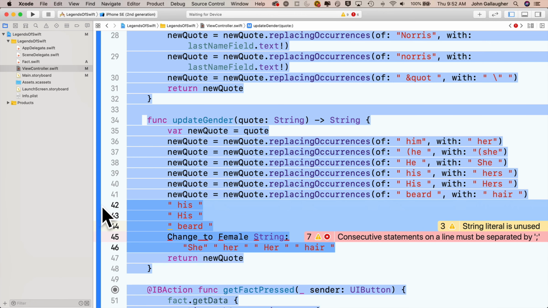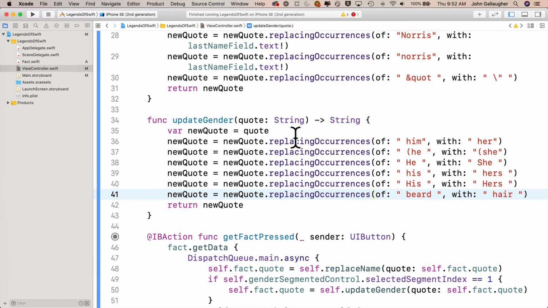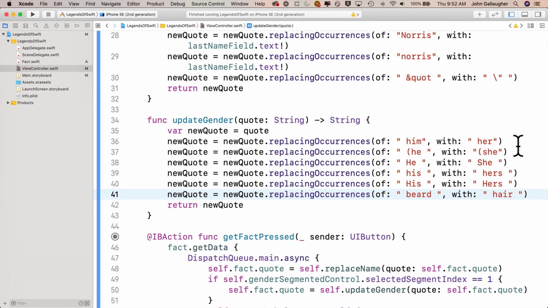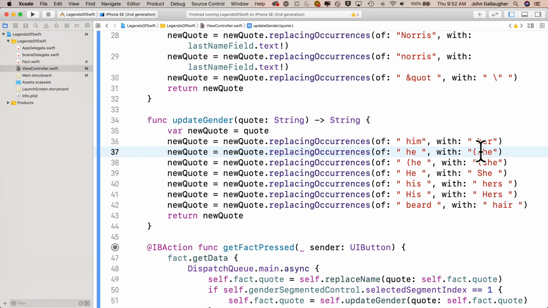I'll delete this extra text that I was using, and it looks like I'm one short. There's supposed to be 7 of these. So let's take a look at the exam question. And it looks like what I'm missing here is lowercase he with lowercase she. All right, that looks good. Why don't we build and run and take a look at the results?